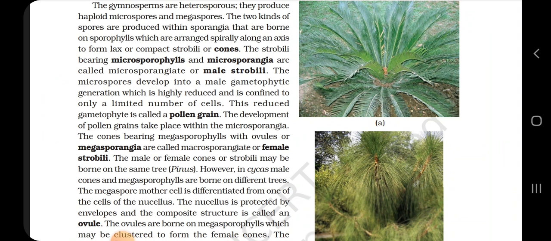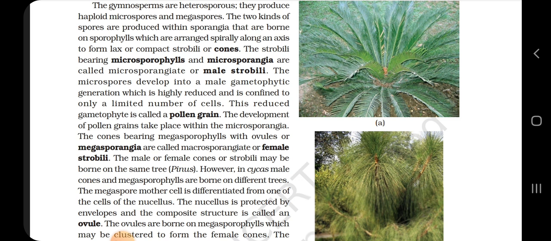The gymnosperms are heterosporous. They produce haploid microspores and megaspores. The two kinds of spores are produced within the sporangia that are borne on the sporophylls, which are arranged spirally along an axis to form lax or compact strobili or cones.